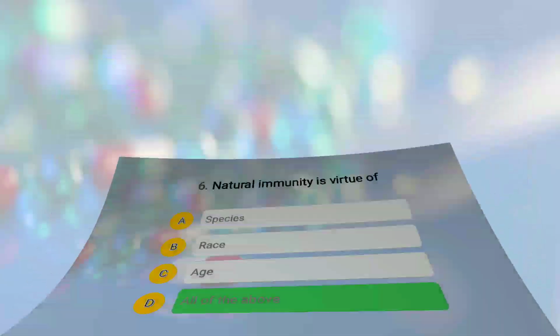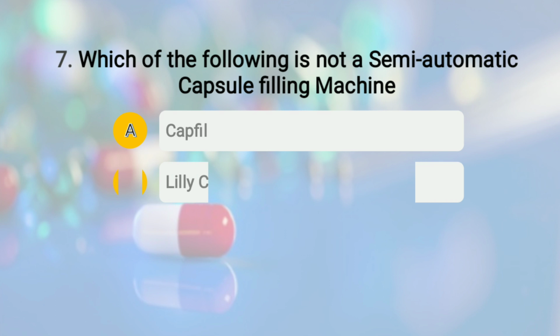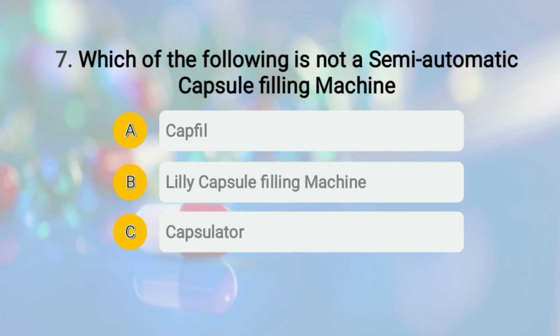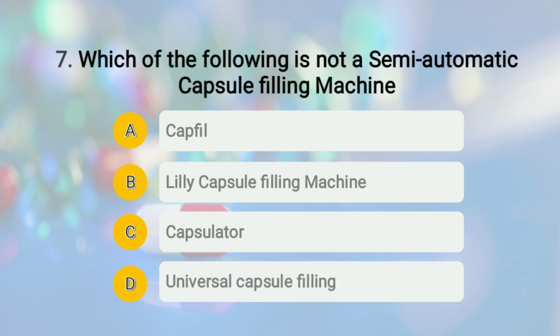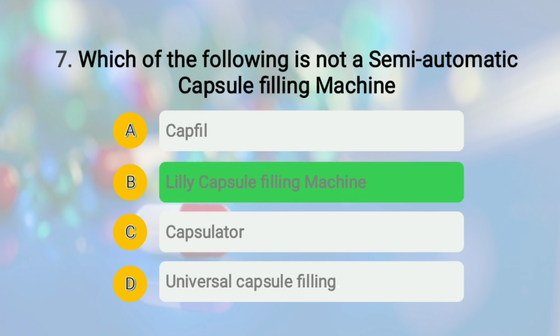Moving to question number 7. The question is, which of the following is not a semi-automatic capsule filling machine? The options are A. Capfill, option number B. Lilly capsule filling machine, option number C. Capsulator, and option number D. universal capsule filling. So the right answer of this question is option number B, that is Lilly capsule filling machine, because it is a fully automatic capsule filling machine, whereas the rest of them are semi-automatic capsule filling machines.